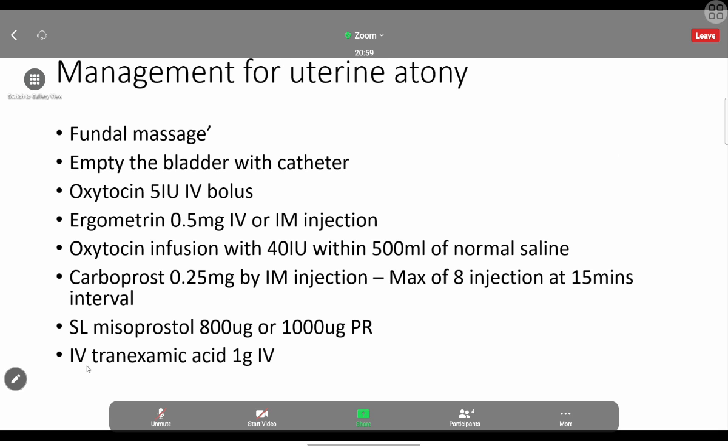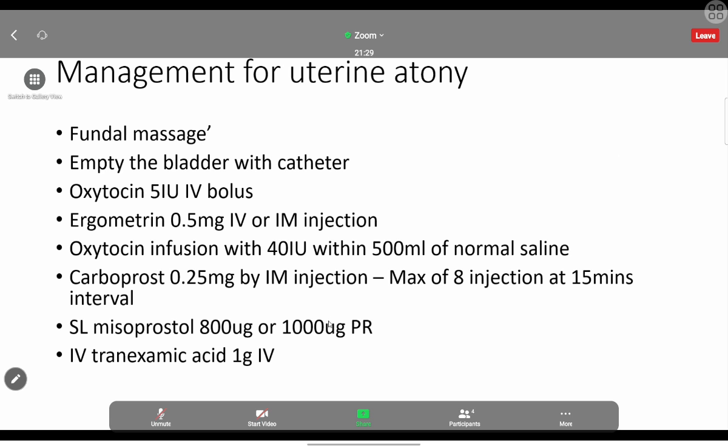The next step is misoprostol. Misoprostol can be given in two ways. One is IM injection, or we can give it per rectal. If you are giving it IM, we can use 800 microgram. If we are going for per rectal, we can use 1000 microgram. We can't use intravaginal. IV can't be used.